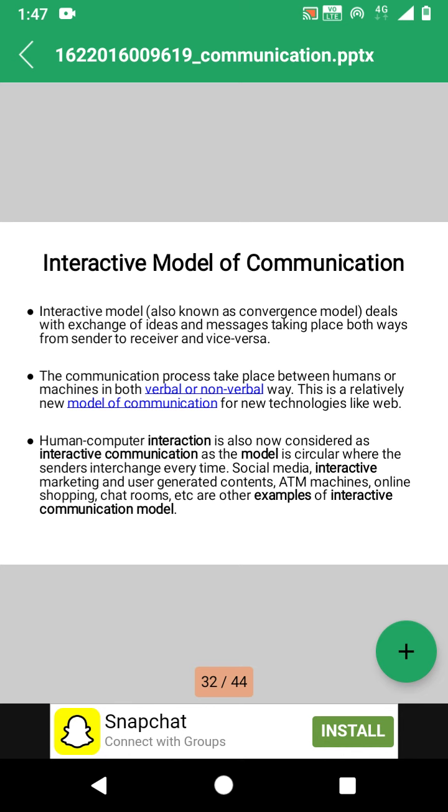Social media, interactive marketing, user generated content, ATM machines, online shopping, chat rooms, etc. are other examples of the interactive model of communication.